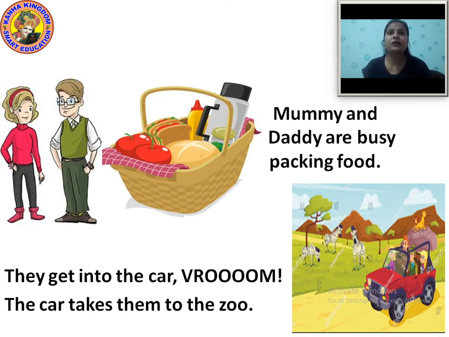You can see in the basket so many foods are there, fruits are there, sandwiches are there, and so many other things they are taking with them. Mummy and daddy are busy packing food.